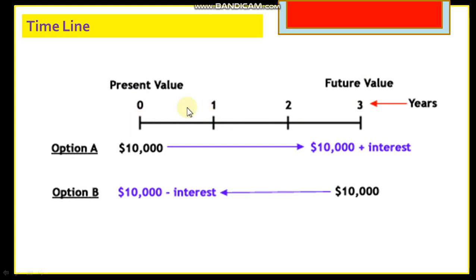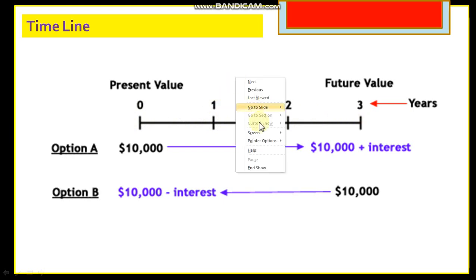So if it is today and if the unit is 1 day, this is the start of the day, this is the end of the day. If it is 2 days, this is the start of the second day and it is the end of the second day. This is the end of the second day, this is the end of the third day. If it is year, this is the start of the year, this is the end of the year. Start of second year, end of second year. Start of third year, end of third year.